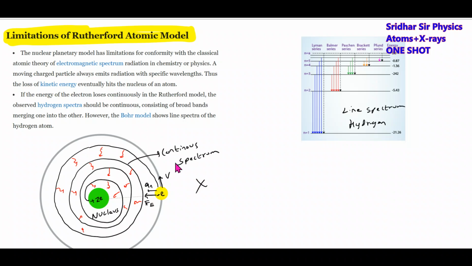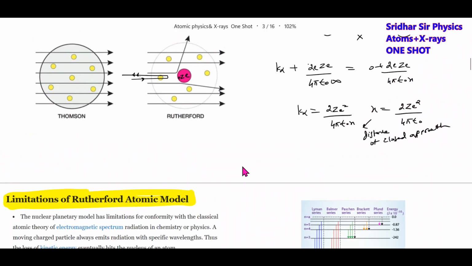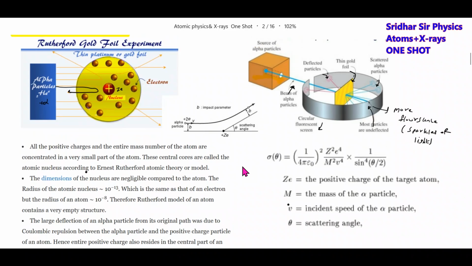So to overcome this, what happened? Bohr proposed a new atomic structure called Bohr's atomic model. Before that, we will discuss some things related to deflection. It is part of the syllabus and can be asked in JEE. I don't know how you remember, you have to remember this. What is theta? Theta is the deflection angle. And for different alpha particles, the deflection angle will be different here. There's a deviation.